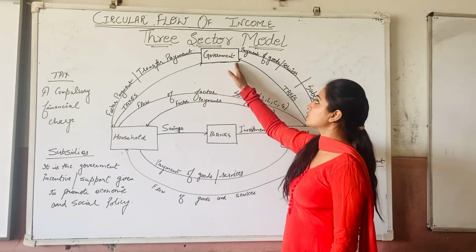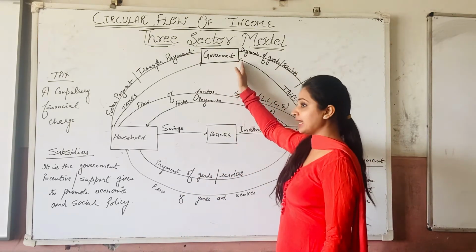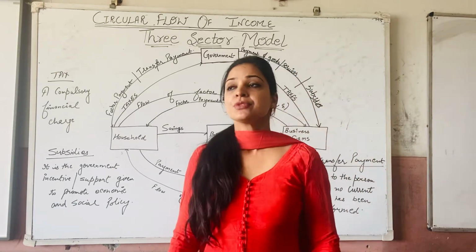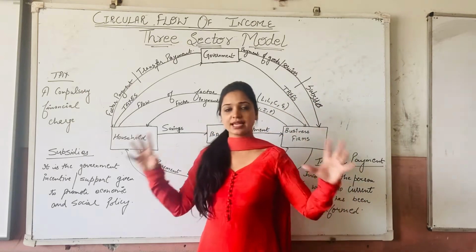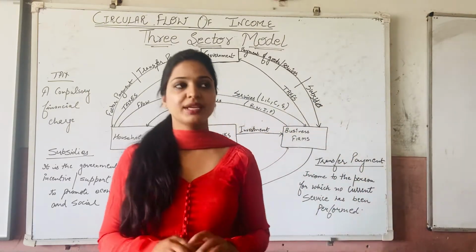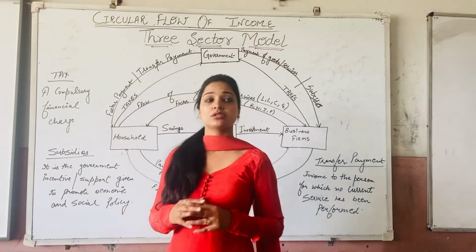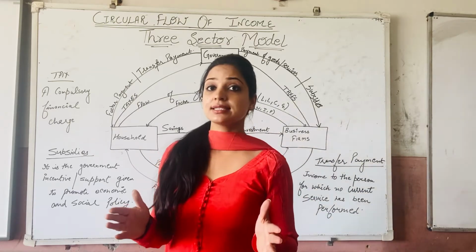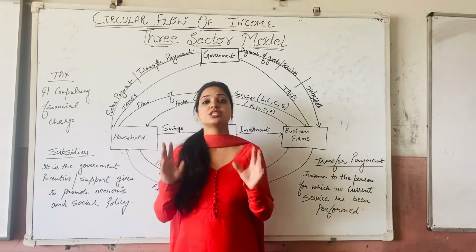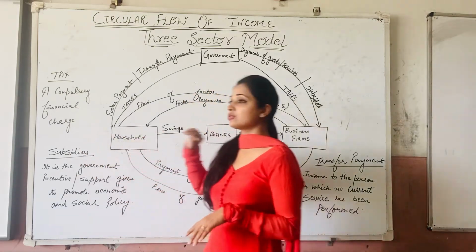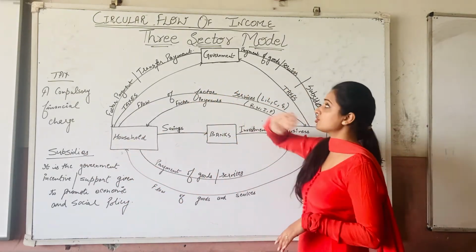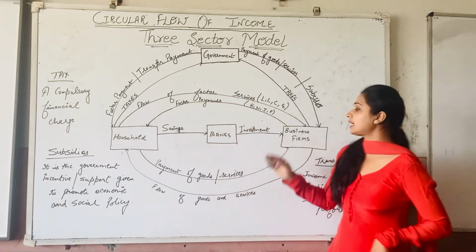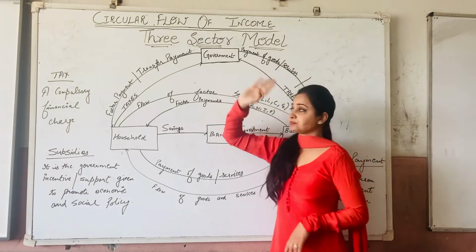So those are also the things which are being given by the government to the business firms. You understand that? So in totality, I would just summarize what we have done so far. We have discussed the three sector model today. We have discussed the government. We have discussed the taxes. Taxes are a compulsory charge which is being paid by both the households and the business organizations to the government. So you can see the taxes are moving from here towards the government and from here towards the government.